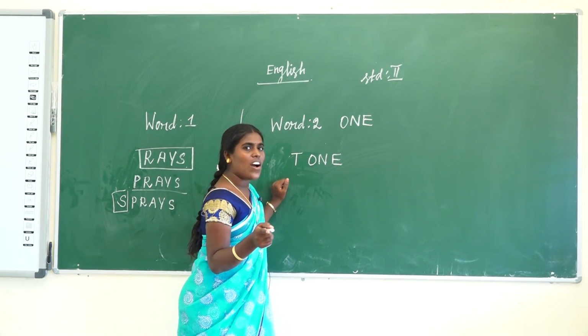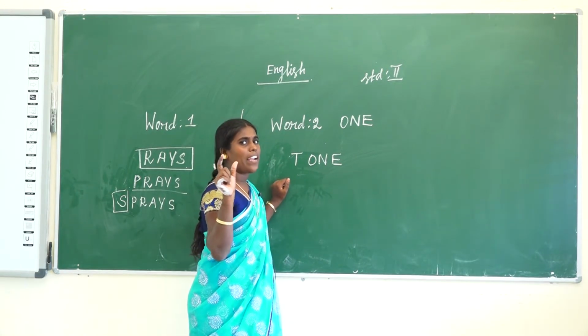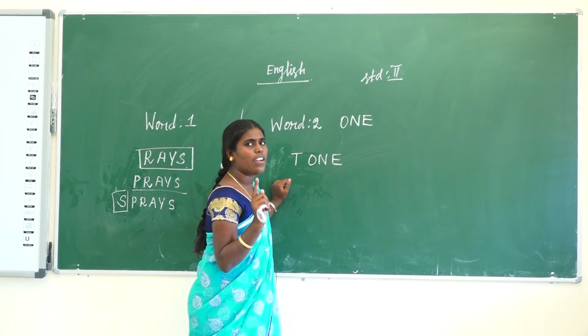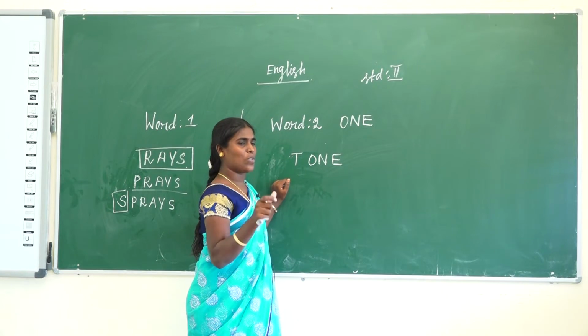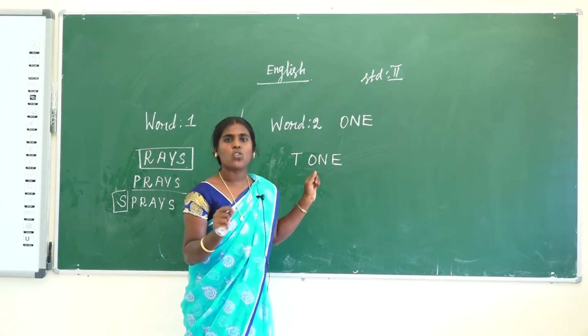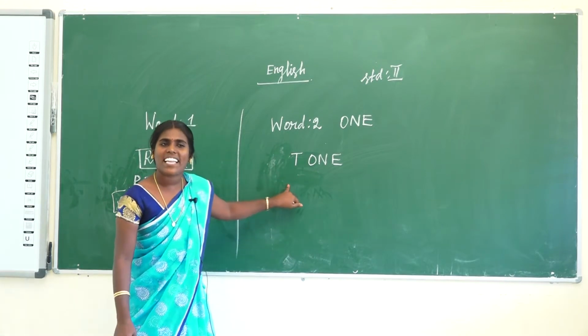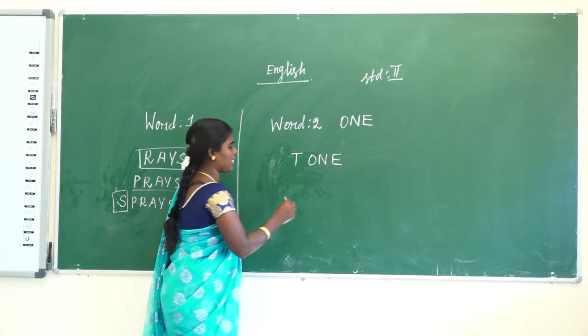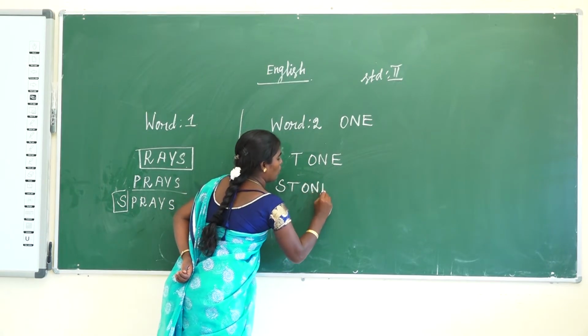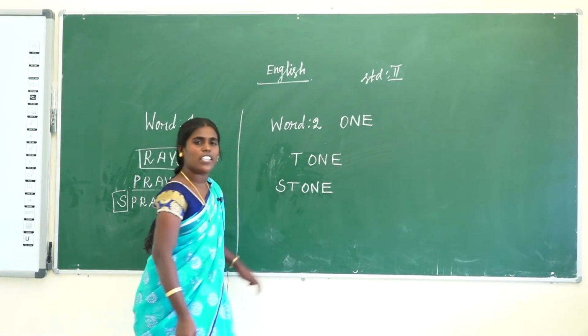In the last class, I also explained one story. What is the heading? Do you know? Anyone? Stone soup. So the first word is stone. What letter is added? Yes. So now we get stone, a new word.